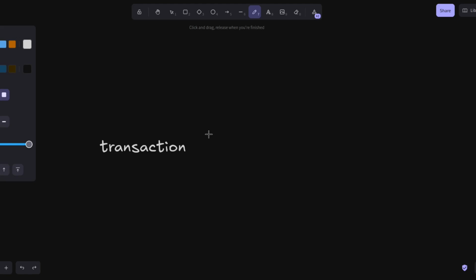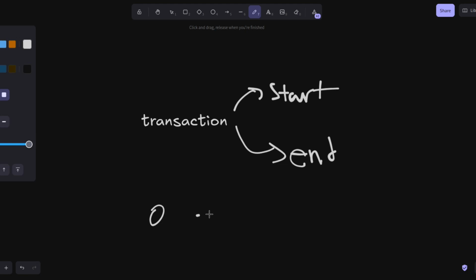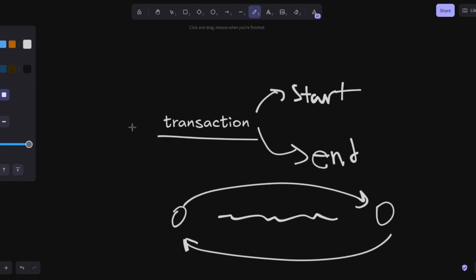There's extra things that you can do, for example, have start and end methods to your transaction system, so that you can have a bunch of commands between start and end, and you can undo or redo all of that at once. That's an additional thing that you could do.